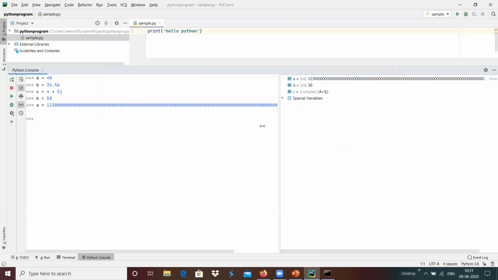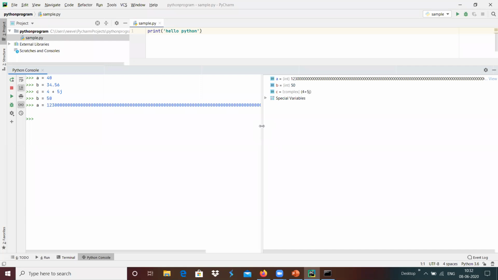It is not restricted in Python programming. An integer variable or float variable is not restricted to a range within which it will work. It has no range in Python programming.